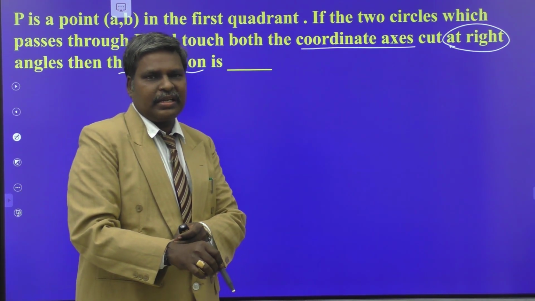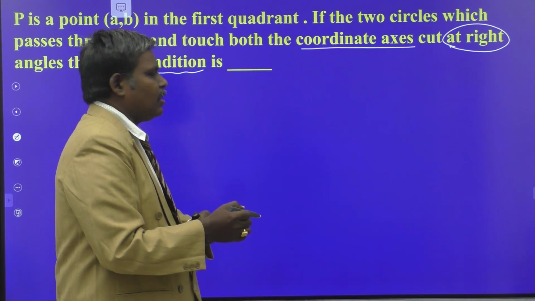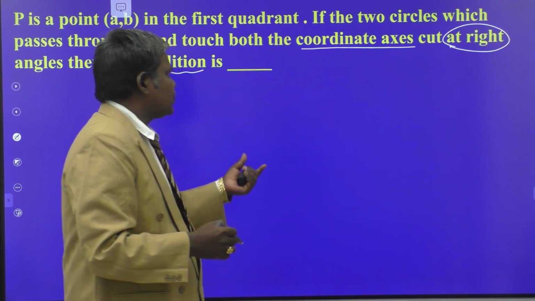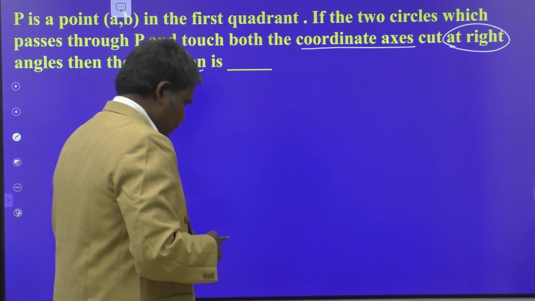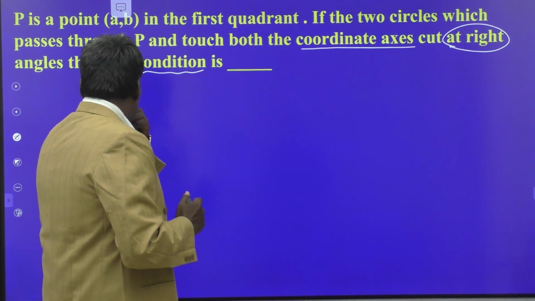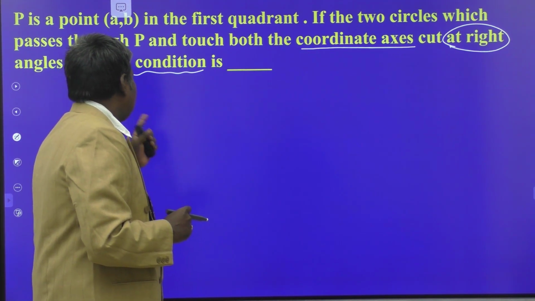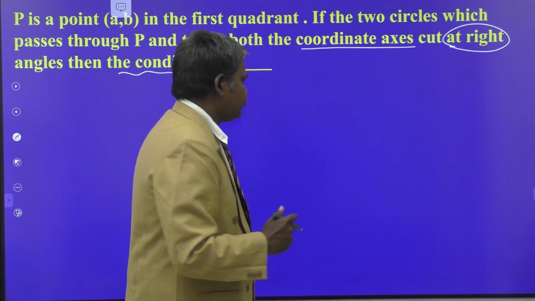So how many circles are there? Two circles are there. Both circles pass through (a, b) and touch both the coordinate axes. And the angle between the two circles is 90 degrees. Then we have to find some condition on a and b.